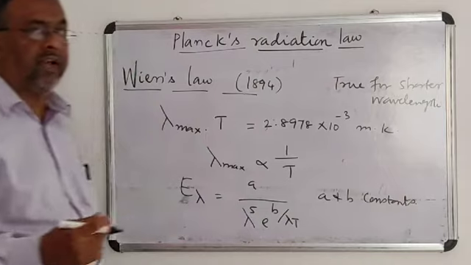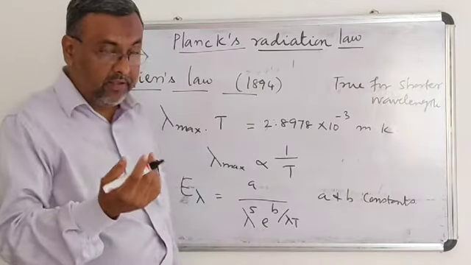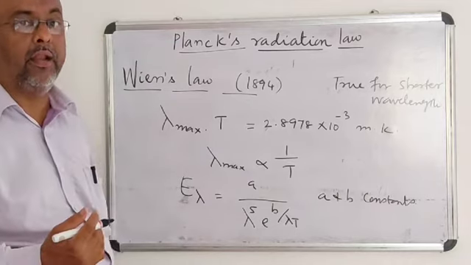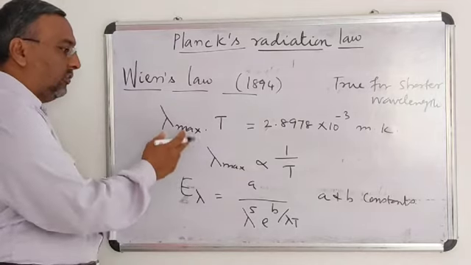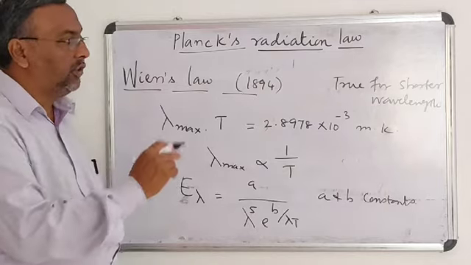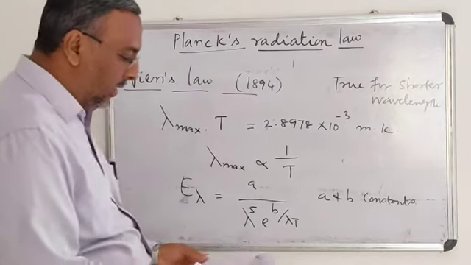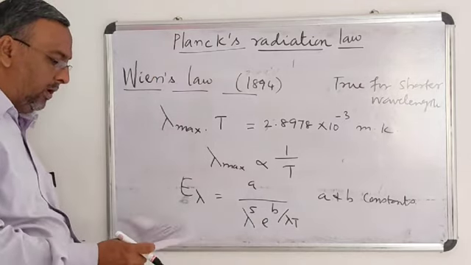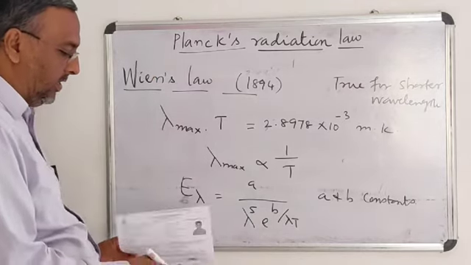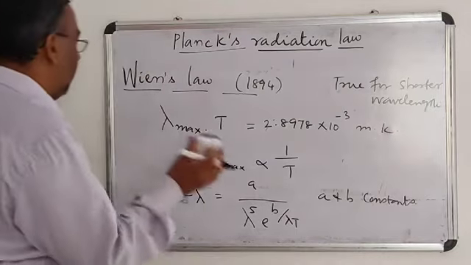Shorter wavelength means high frequency radiation. Okay, at longer wavelength there is some slight deviation, but this law holds good for the radiation of shorter wavelength. This is Wien's law. The next law we are going to study is Rayleigh-Jeans law. It is another very important law.